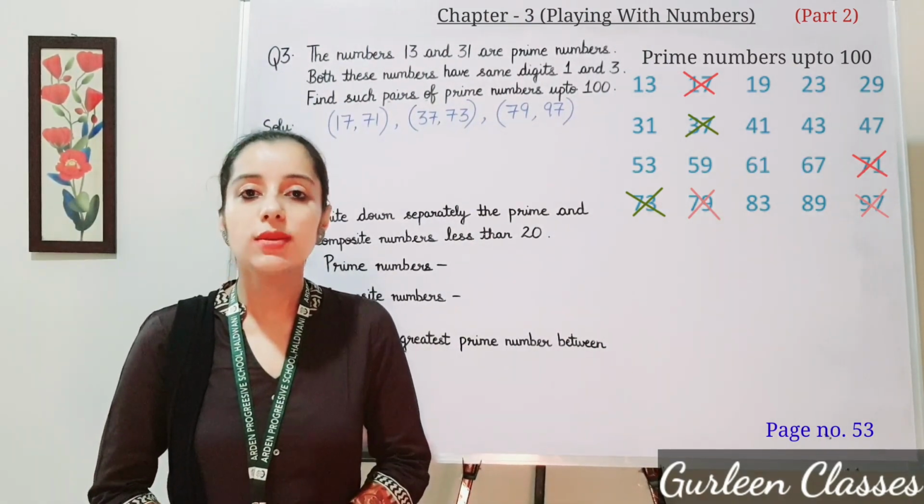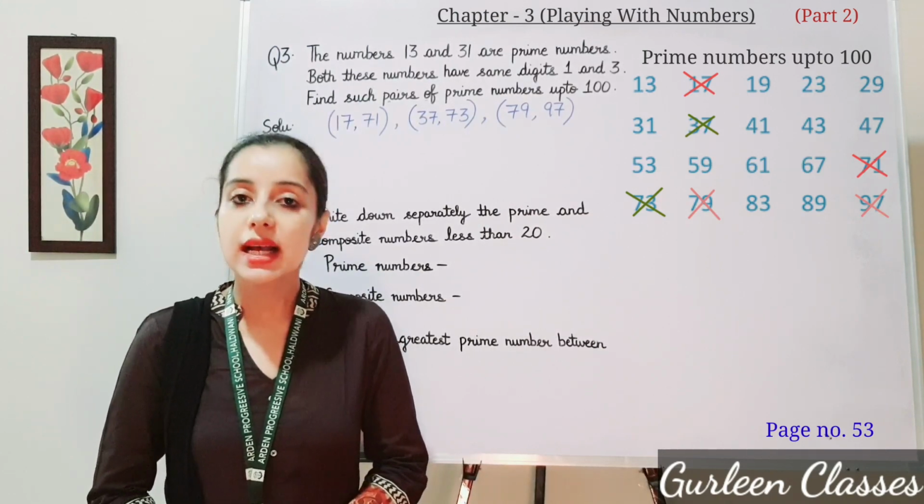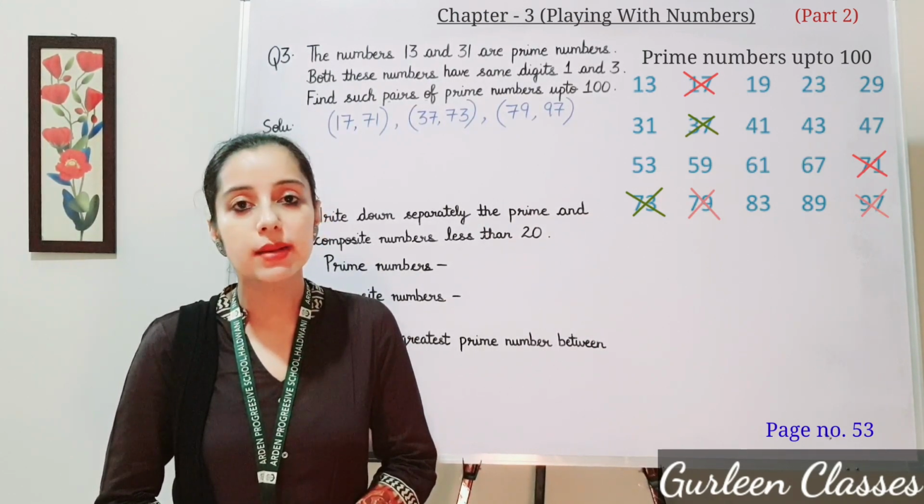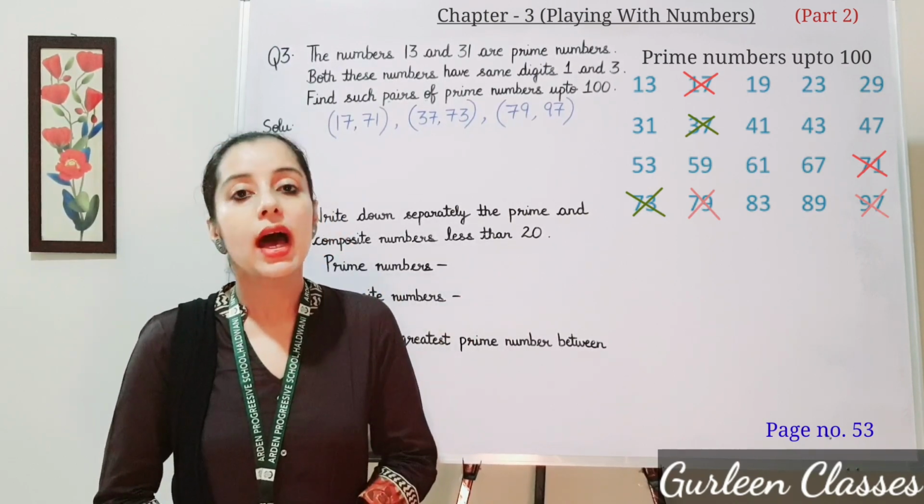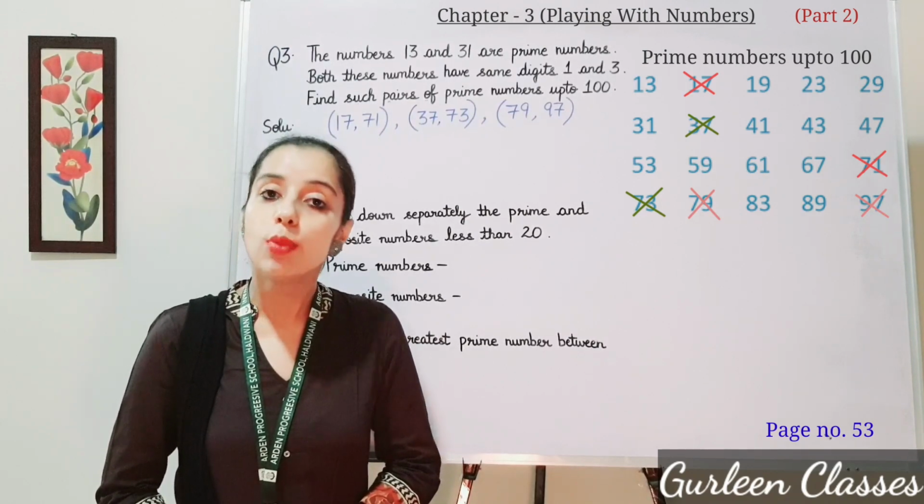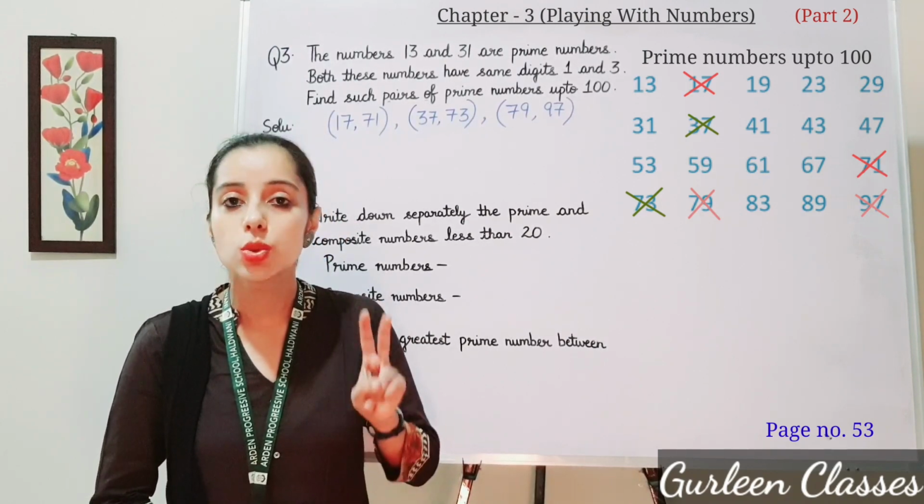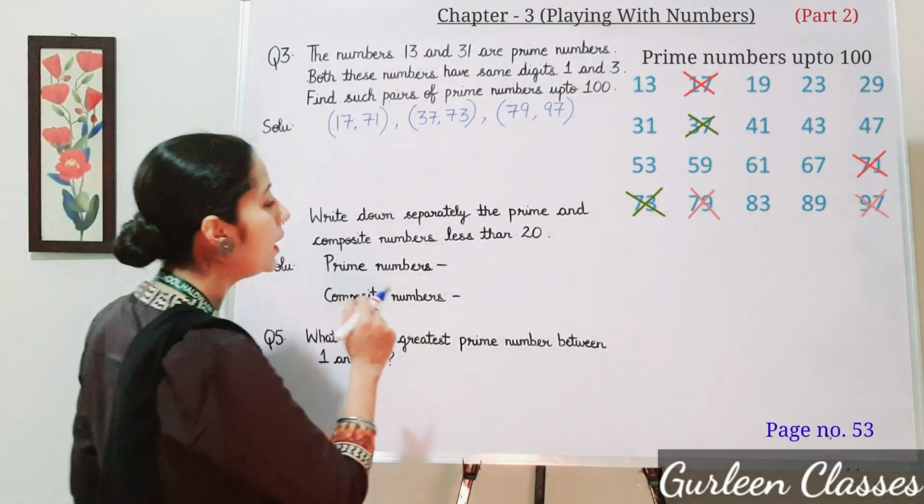Question number 4. Write down separately the prime and composite numbers less than 20. As I explained to you, prime numbers are the numbers which have only 2 factors, 1 and the number itself. And composite numbers are just the opposite of prime numbers. They have more than 2 factors. जिसके factors 2 से ज़्यादा होते हैं. So now let us write prime numbers less than 20.